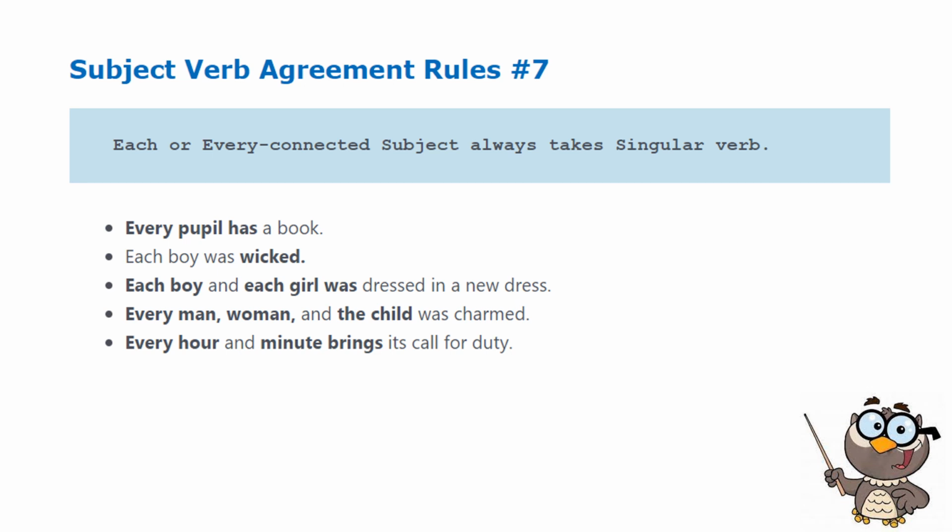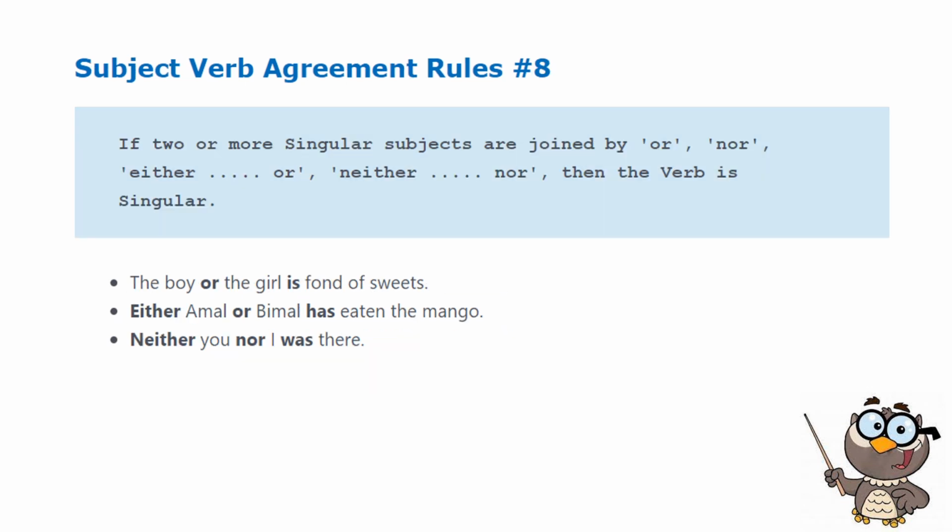Example: every pupil has a book. Each boy was wicked. Each boy and each girl was dressed in a new dress. Every man, woman, and child was charmed. Every hour and minute brings its call for duty. Always keep in mind that when there is each or every, that always takes the singular form of the verb. Let's go to the next.